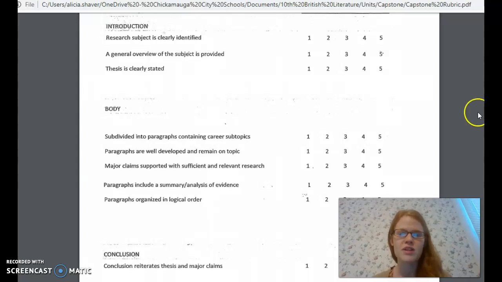Make sure you avoid those common errors. And again, if you have any questions about APA style, please reach out to me. I'd be happy to help you.